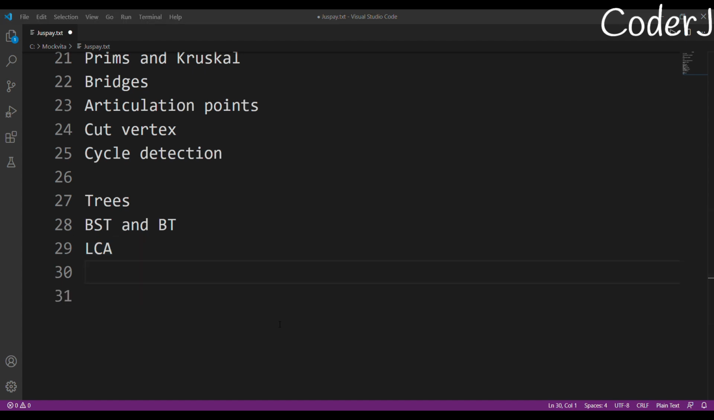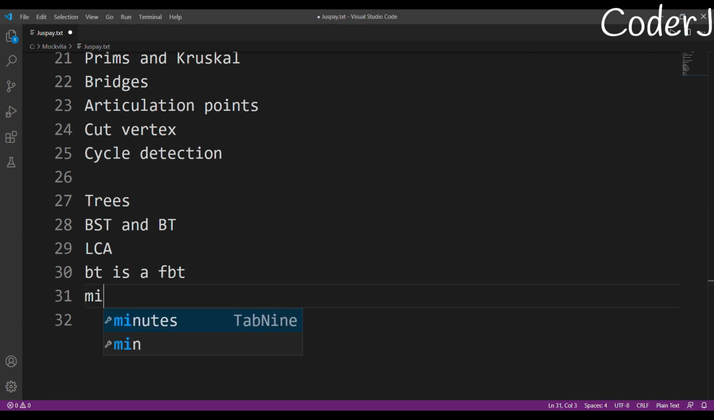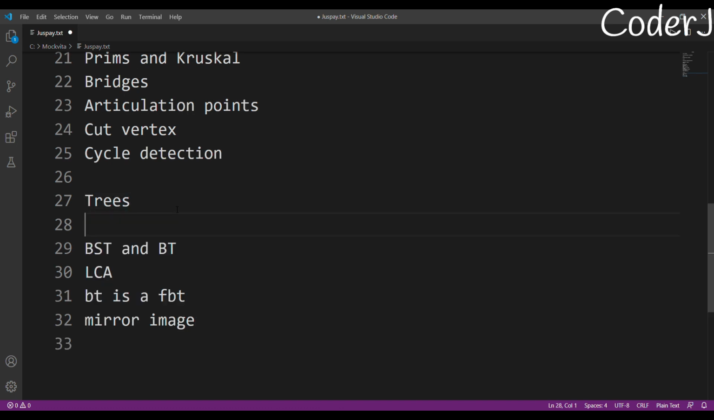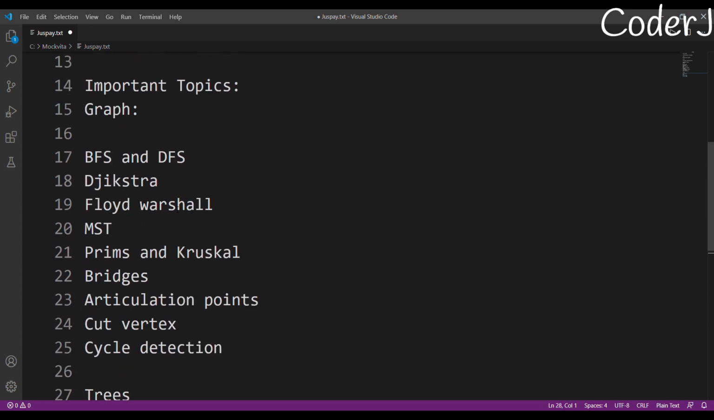Okay, and after that, you might be asked a question like checking whether a binary tree is a full binary tree or not. Okay, a BT is an FBT or not. And you might even be asked to print the mirror image. So for trees, there's not much concept, but if you are aware of these topics, I think it will be enough. But as for graph, no matter how much you study, it will always be less.